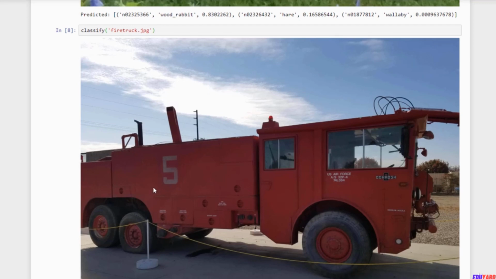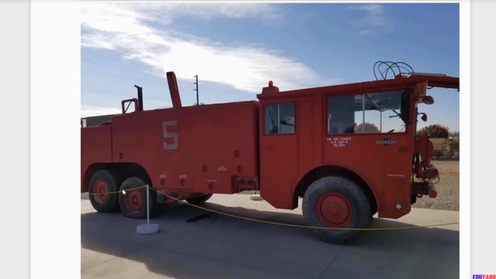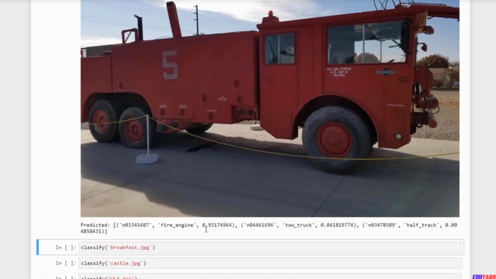This is from that same aviation museum where I took a picture of that warplane. It's sort of an antique fire truck that was used by the Air Force, but still the fire engine is the top prediction. That's kind of cool. I took a picture of my breakfast once at a fancy hotel in London.